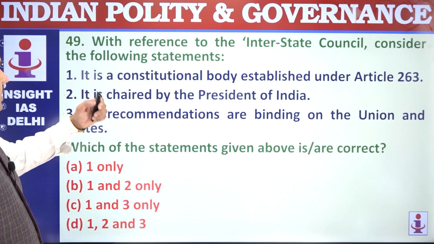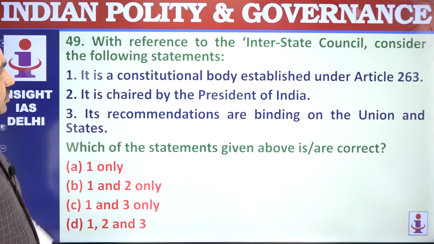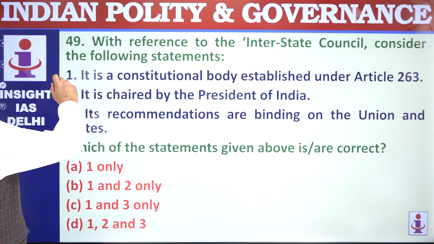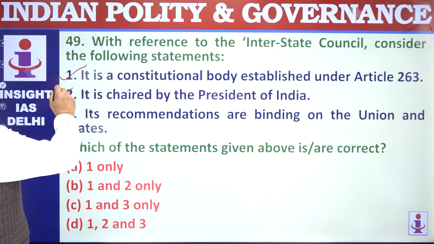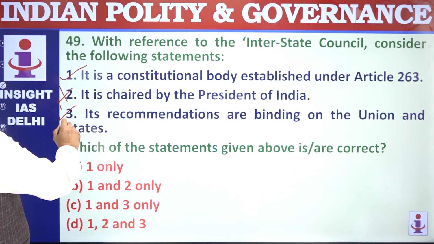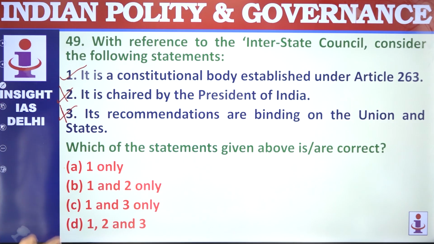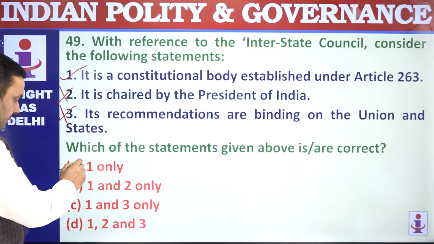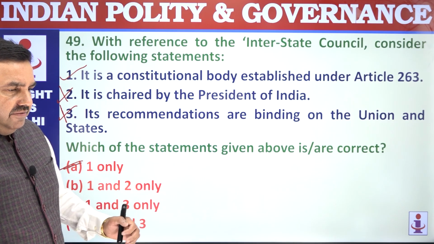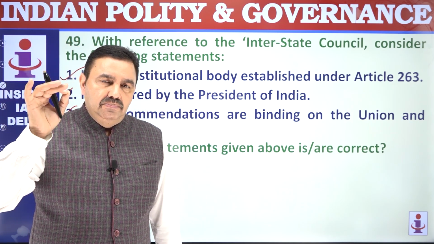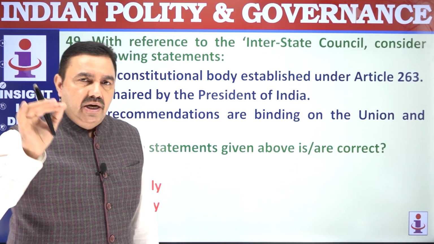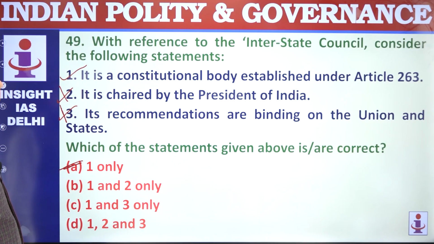49. With reference to the Inter-State Council, consider the following statements. It's a constitutional body established by Article 263. It's chaired by the Prime Minister, not by the President. And recommendations are not binding. Only 1 is correct. All the councils, all the kinds of tribunals, you have to prepare very well, because questions are always asked by UPSC from those segments.